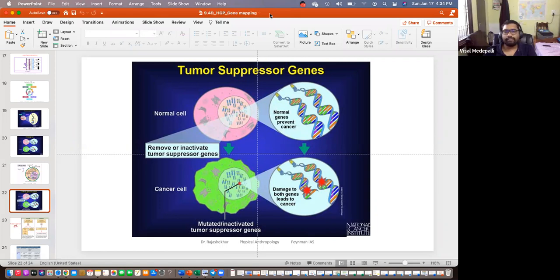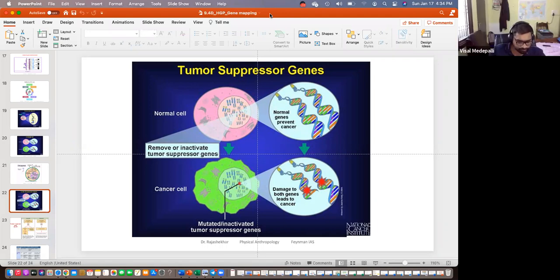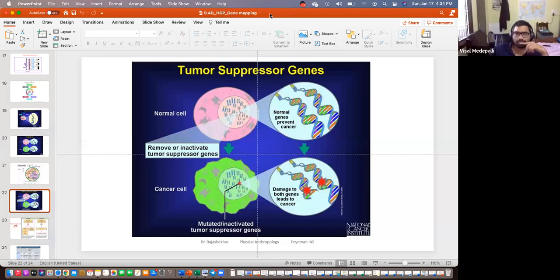In today's paper, they have asked about numerical aberrations. They asked how many numerical aberrations in sex chromosomes lead to genetic disorders, probably asking for the different types of those abnormalities, and that too in sex chromosomes.